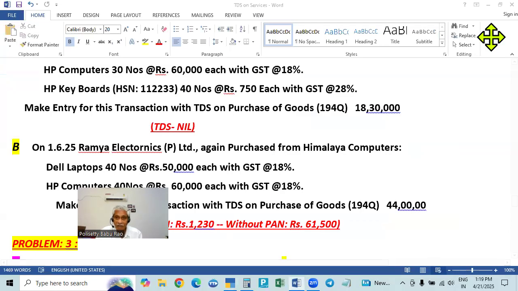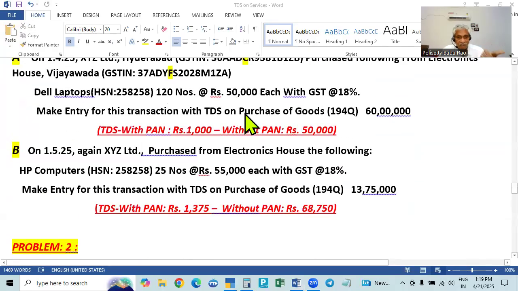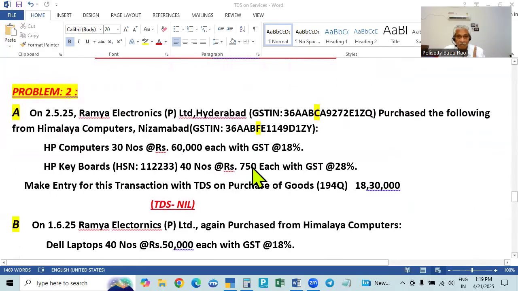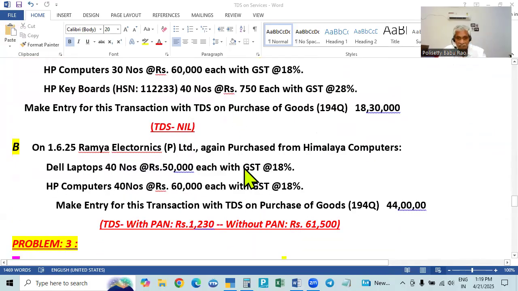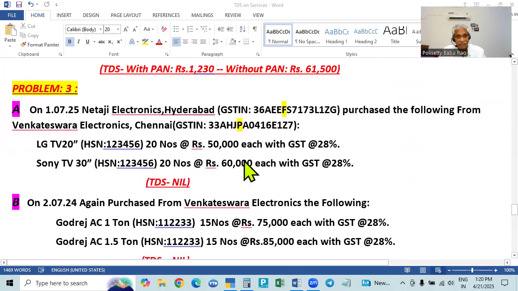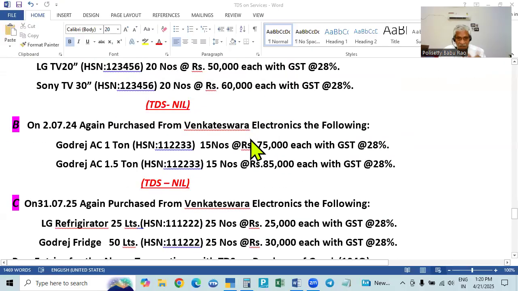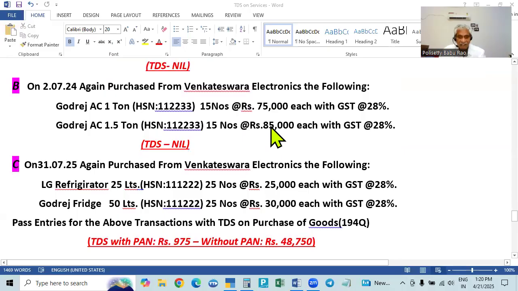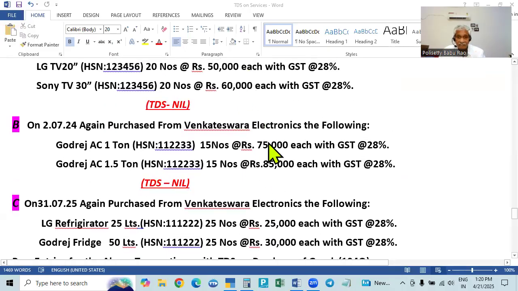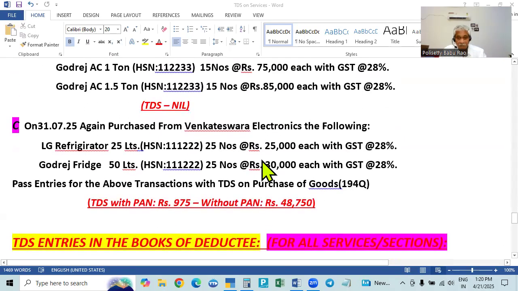Because in the second bill, first bill is crossed, second bill deducted. In the second problem, first bill is not crossed, so nothing is deducted. The second bill, total is crossed. First bill and second bill crossed at the second bill. So above 50 lakhs amount is deducted. In this case, first bill is not crossed, so nothing is deducted. Second bill also not crossed, nothing is deducted. Third bill, all the three total. Third bill means first, second, third bill, three bills total crossed.